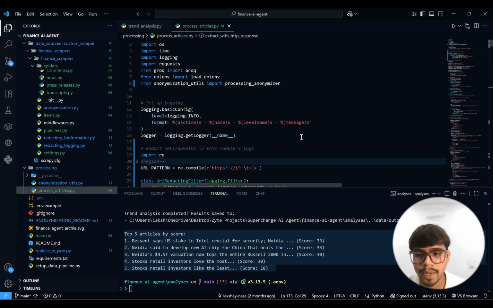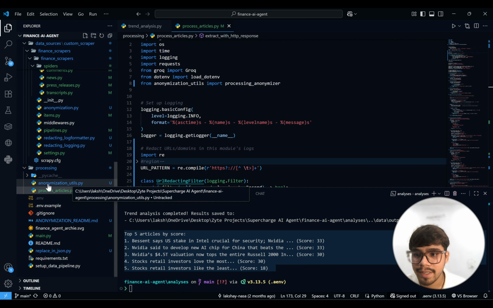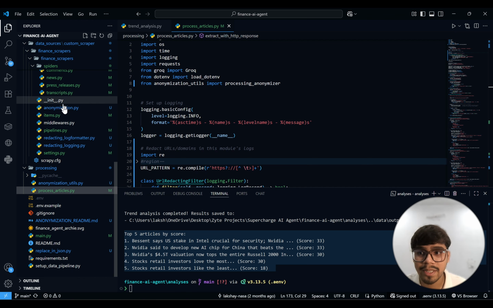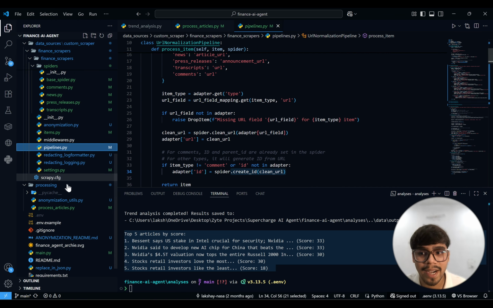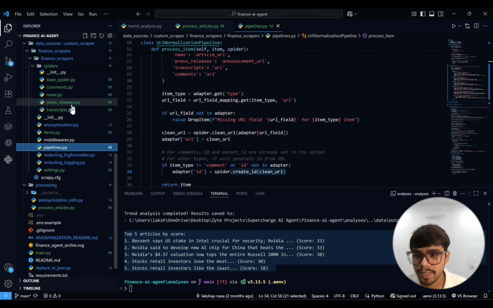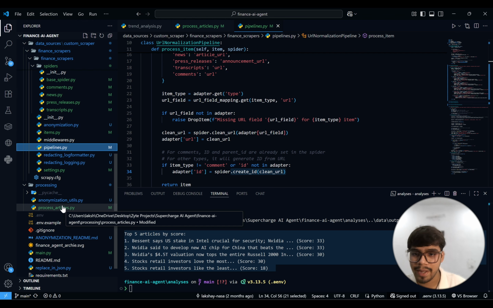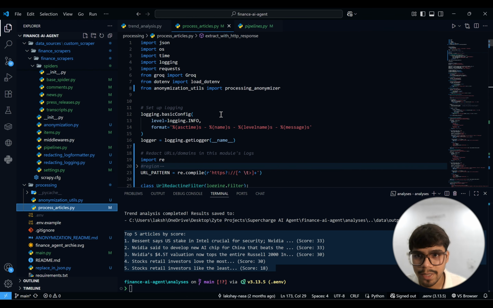I told you that you can do this project with Python as well, right? So I wanted to give the taste of both. See, when I use Scrapy, I didn't need to write all of this again. I use a combo thing, the spider, but I need to write this anonymization utility again, which I used in the pipeline itself. I showed you it. We already have it here, but I need to write it again. So that's how Scrapy and Zyte API go hand in hand. That's what I say.